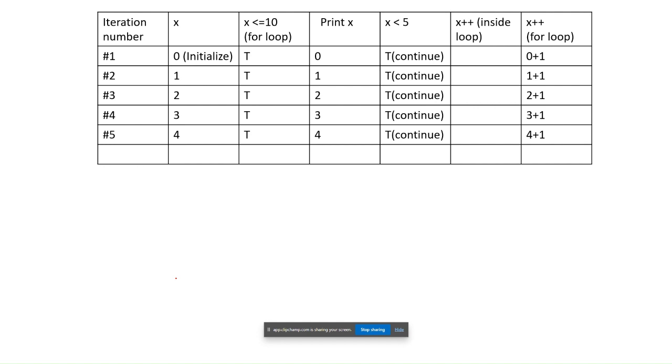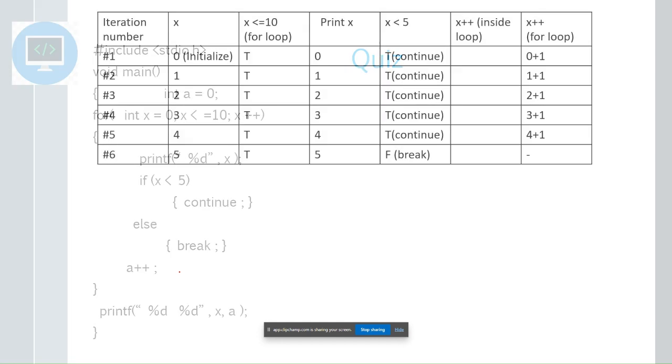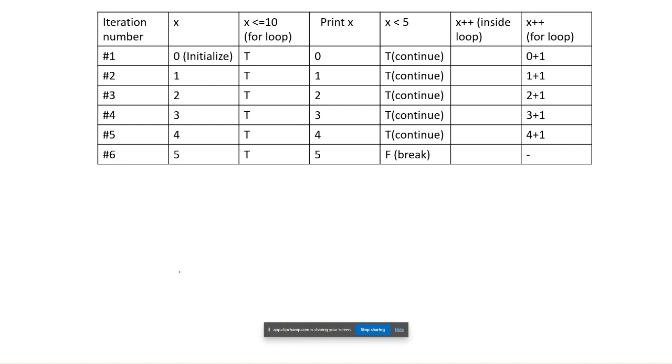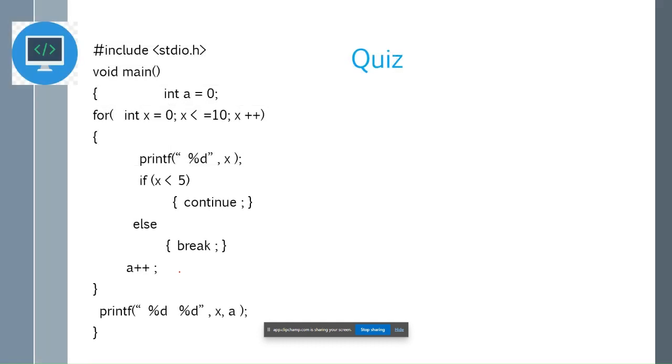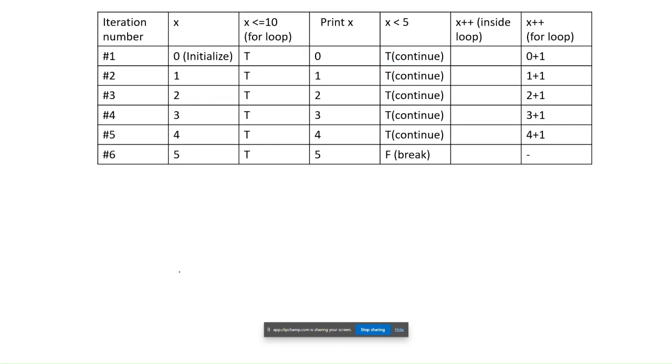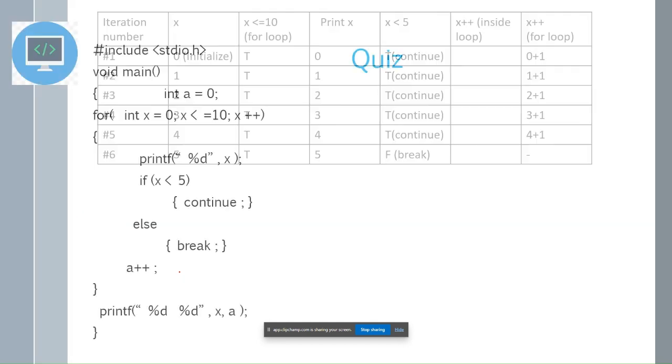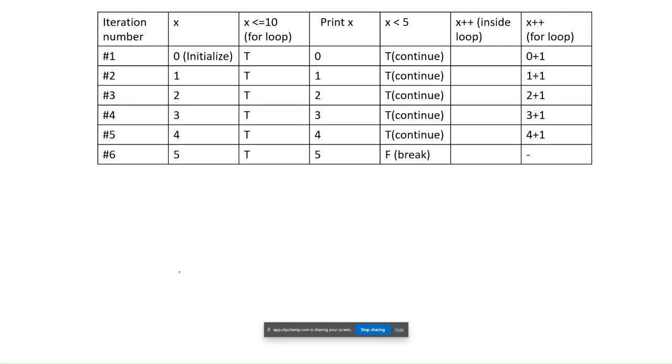We have x plus plus inside the loop, but we are never reaching that because we are going to the continue statement. It will skip all the statements and directly jump to the next iteration, where we have updation in the for loop. 4 plus 1, for the next iteration x is 5, checks the condition, 5 is less than or equal to 10, true, prints x which is nothing but 5, then checks the condition inside the for loop which is x less than 5. So 5 less than 5 is false.